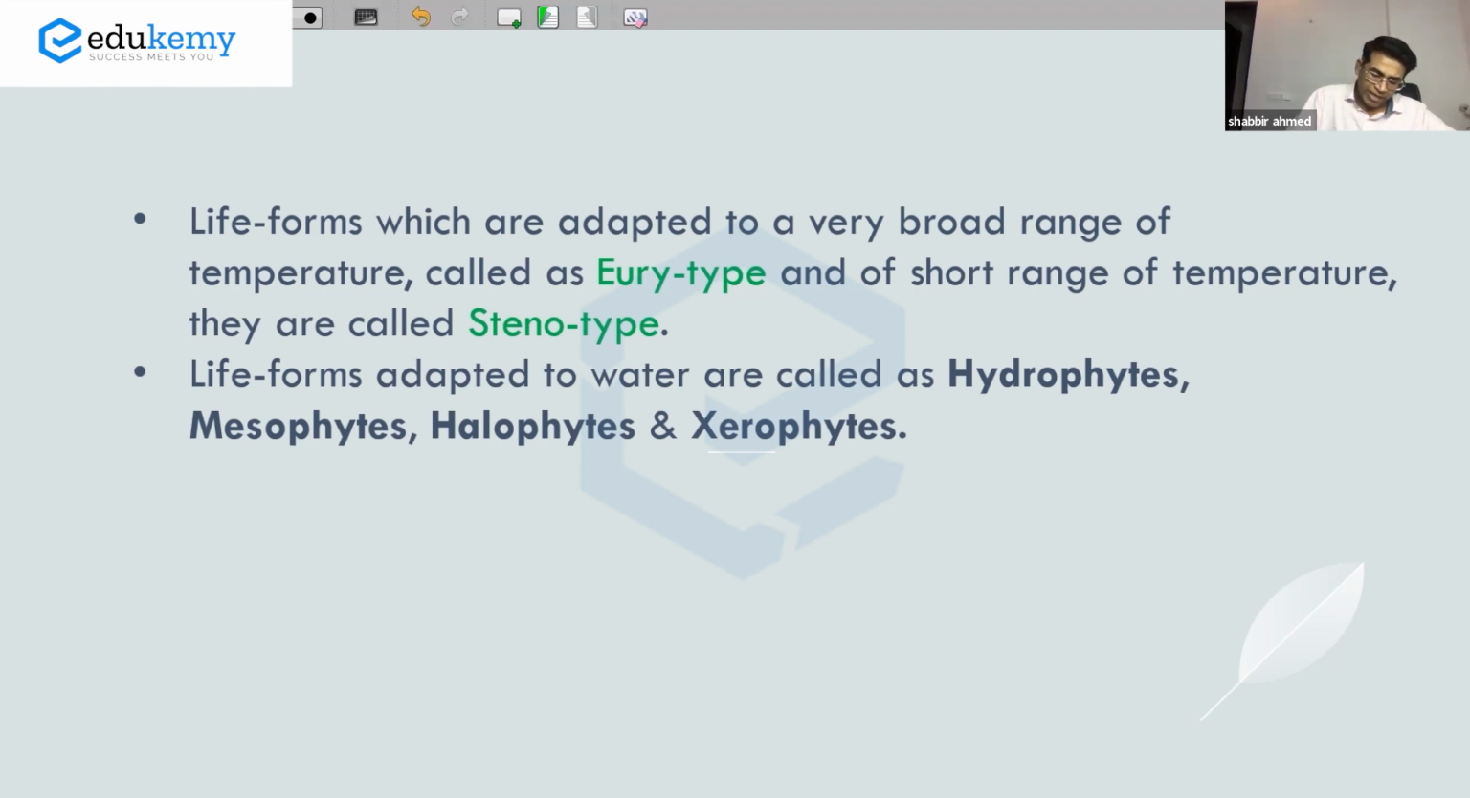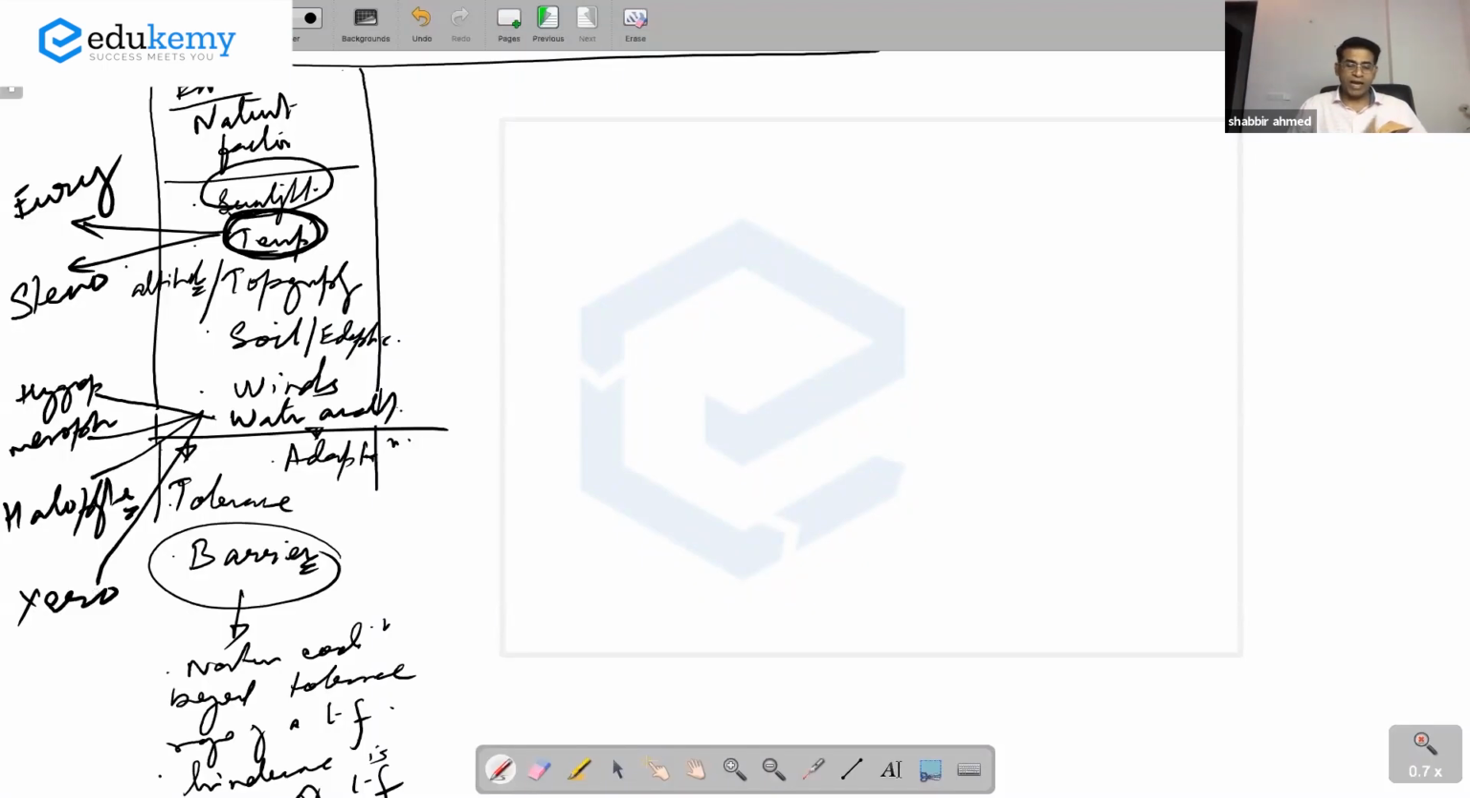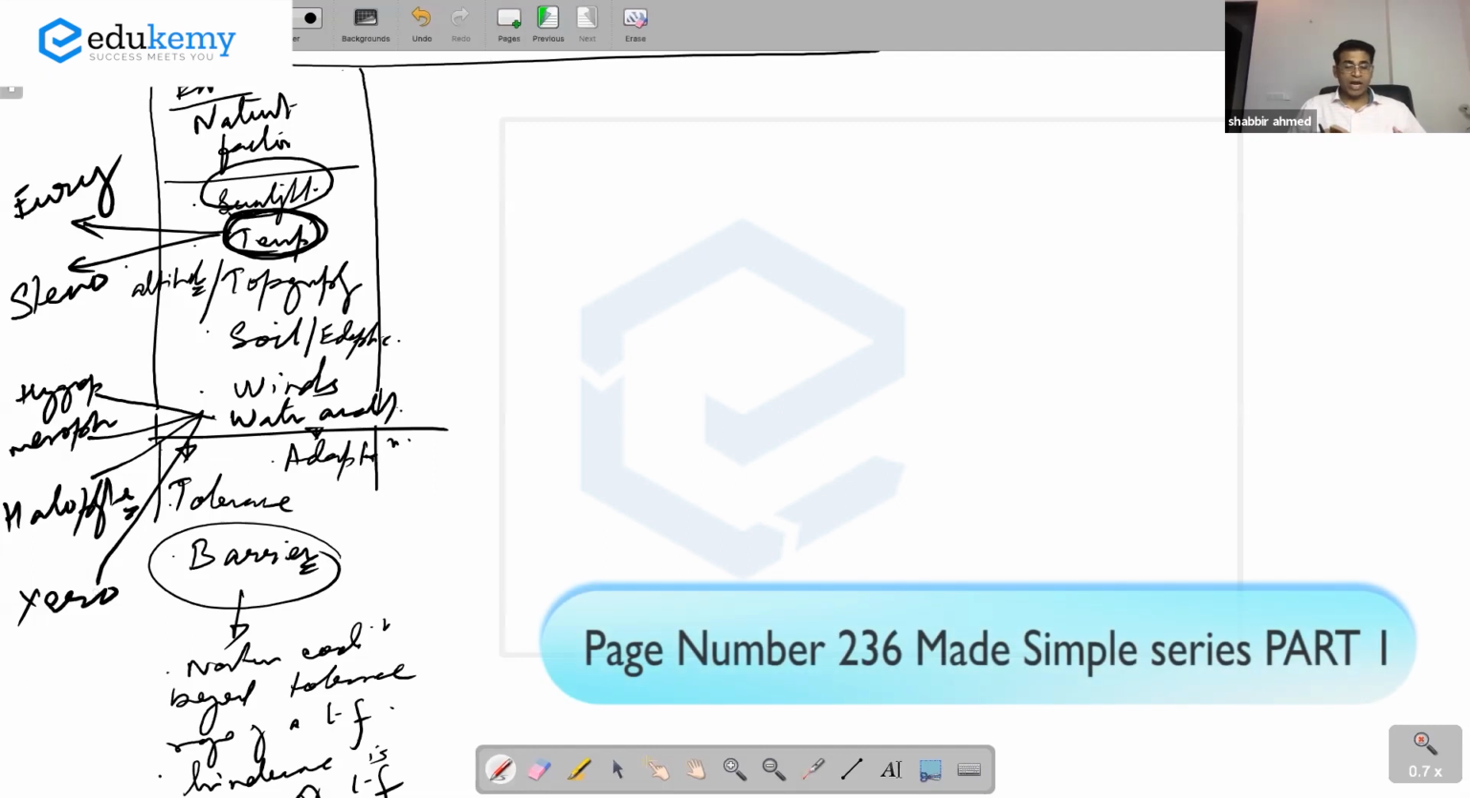On water, there are also xerophytes. Please look at your notes, and if you want some extra information, this is a chapter I will help you with. It is in your Made Simple Part 1, chapter number 20, page number 236 onwards. We have hydrophytes, mesophytes, halophytes, xerophytes. Page 243 of Made Simple Part 1 has this.